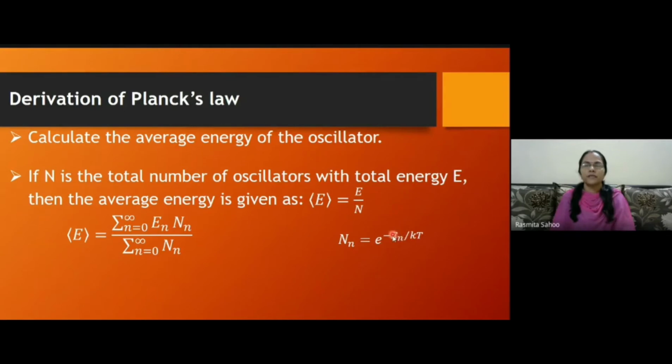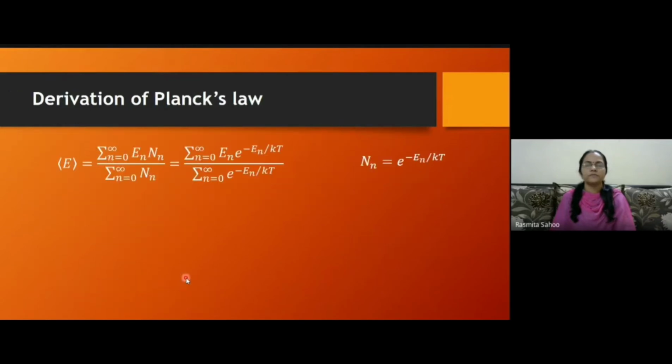En is the energy of the nth energy level, k is the Boltzmann constant, and T is the absolute temperature. So using this in this equation, if we substitute over here, I can write it as En e to the power minus En by kT. Here also in the denominator, in place of Nn, we can put this value. Okay. So after substituting, we will get this equation.